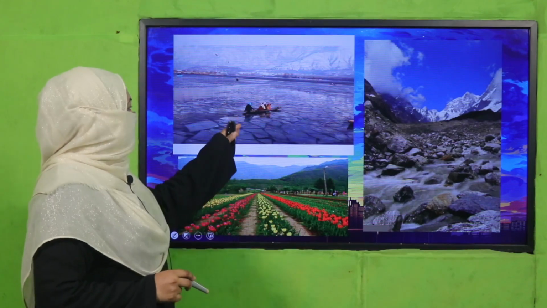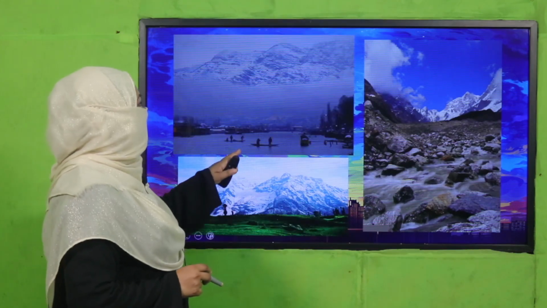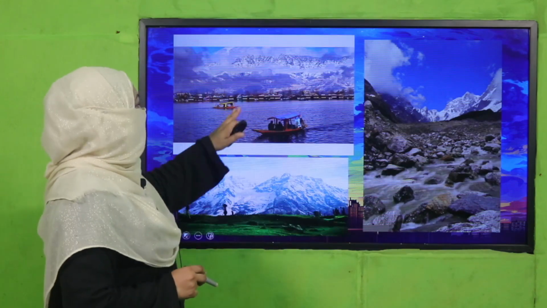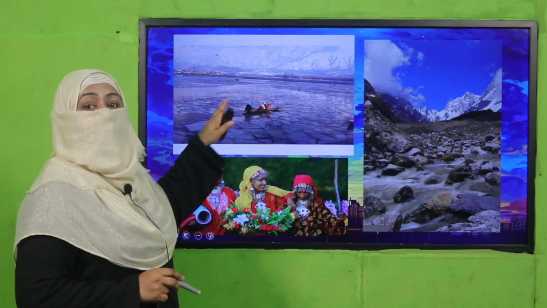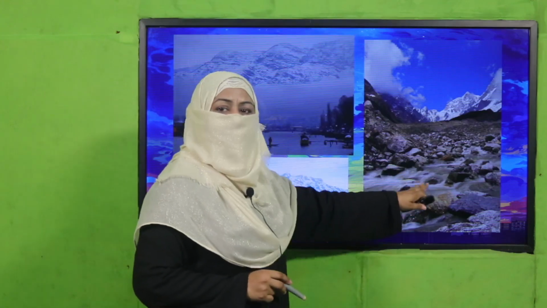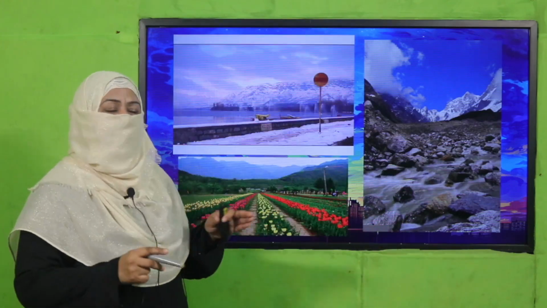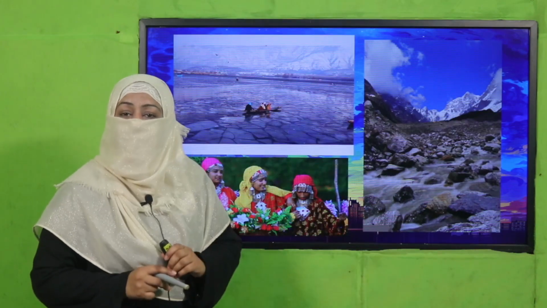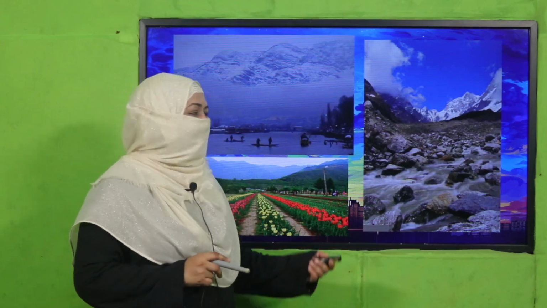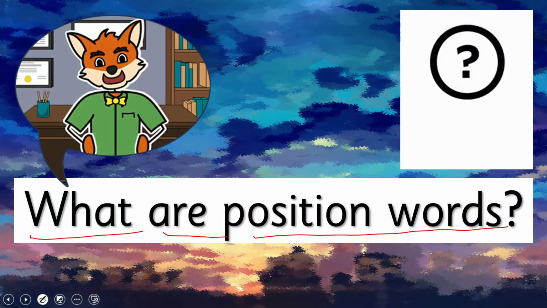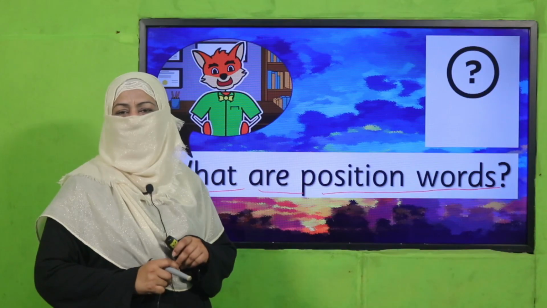For example, you look at this scene, now it's changing. So you just look at, you can see snow on the mountain, people in the boat on the water, flowers in the garden, rocks in the river. So every time when we want to tell place of someone, something, we use position words, right? So now you tell me, what are position words? We have learned about it. I hope you can answer it easily. Pause the video, answer this question to your teacher and then come back.